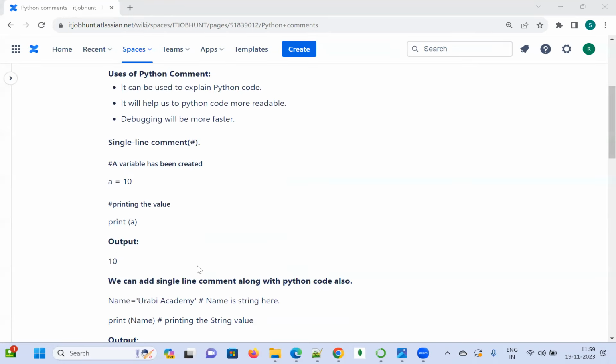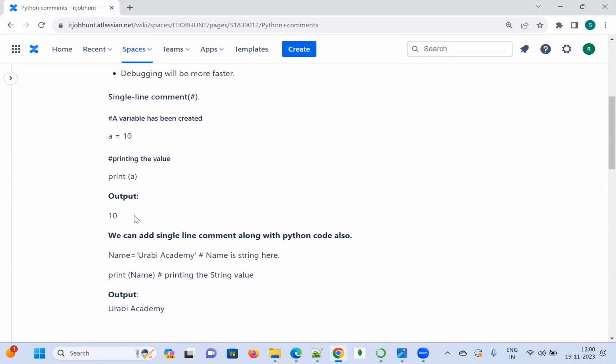What I have done here is create a comment using the hash, and then the variable a is equal to 10. I have assigned 10 to a, and I am printing that variable. This is also a comment, printing the value. I do print a, and the output I am expecting is 10.